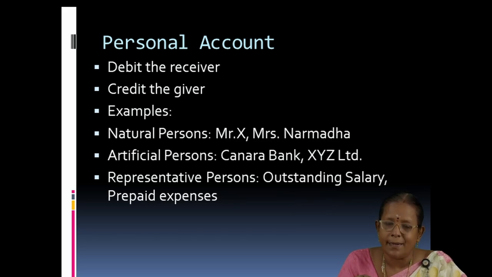Understood? So, here representative personal account examples are outstanding salary and prepaid expenses. Okay. So, we cannot write all the persons' names. That is why in representation of all the 1,000 employees, we are writing outstanding salary. So, this is representative personal account.